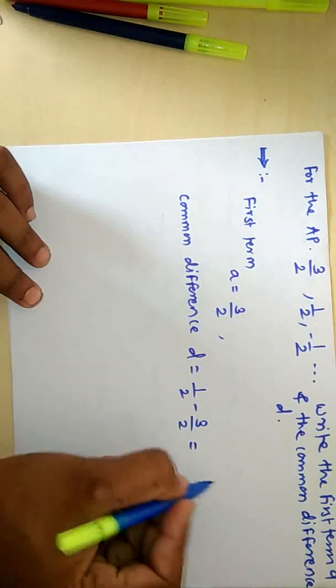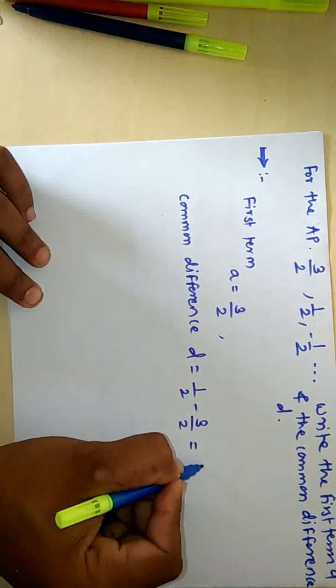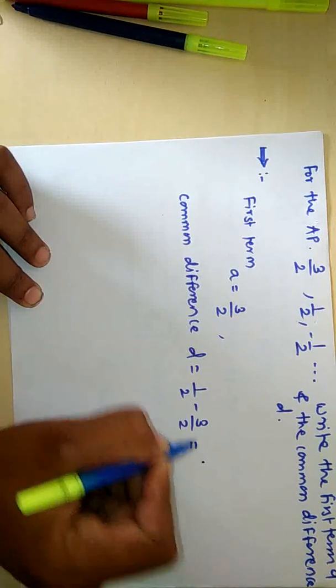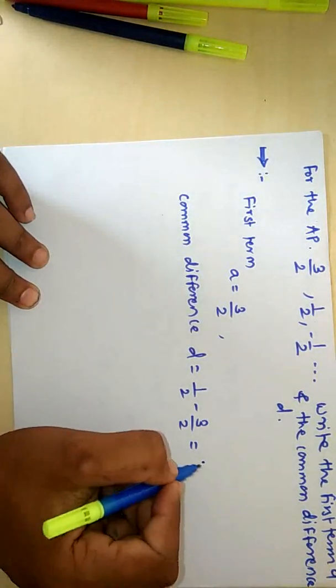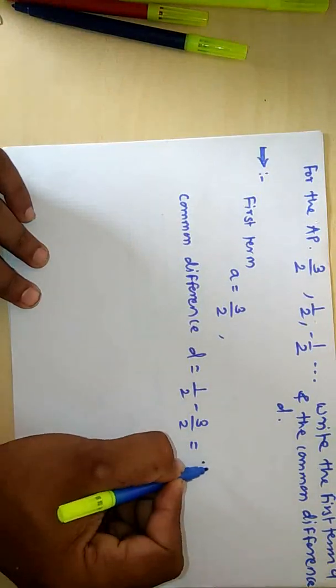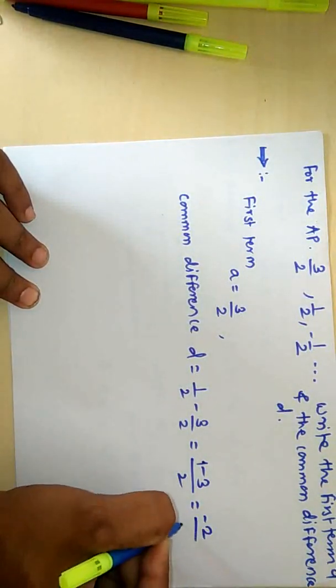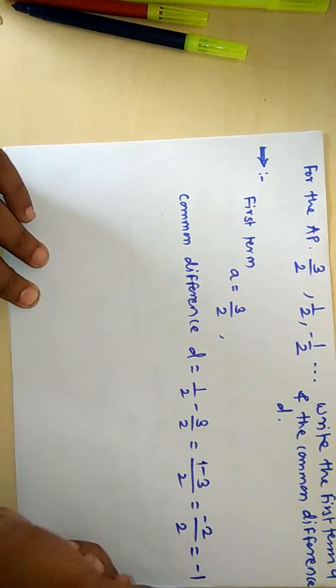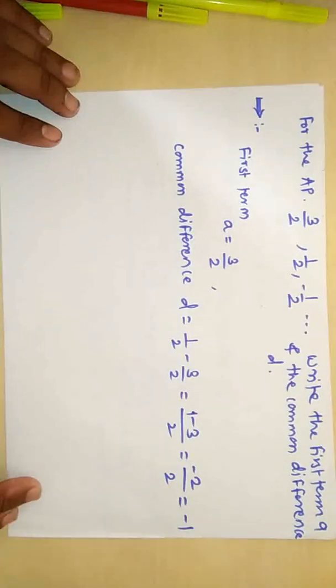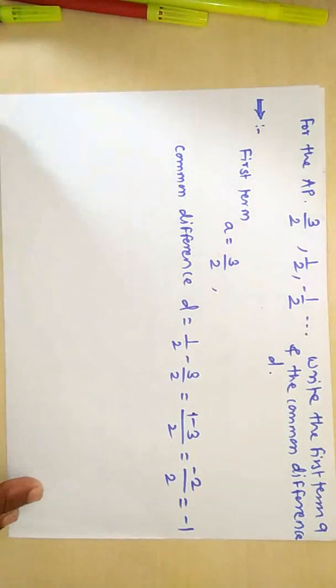Here the denominators are the same, therefore we can directly subtract the numerators: 1 minus 3 by 2, which is equal to minus 2 by 2, which is equal to minus 1. Therefore the common difference is minus 1.